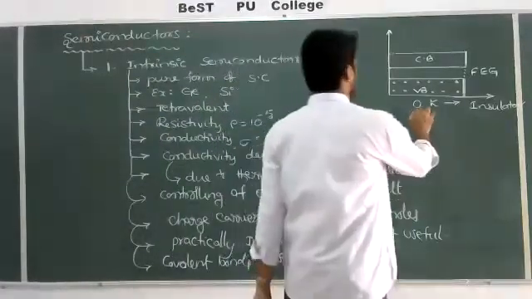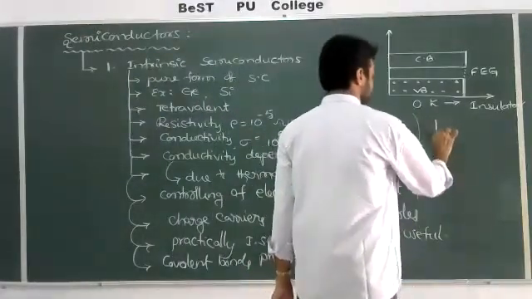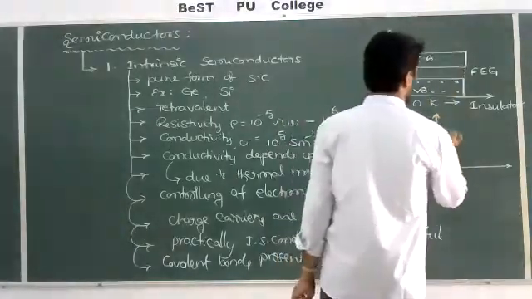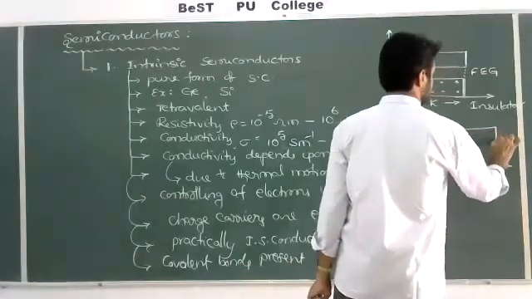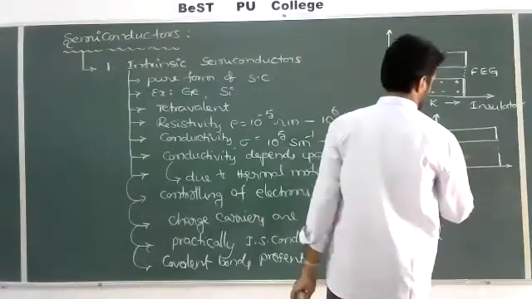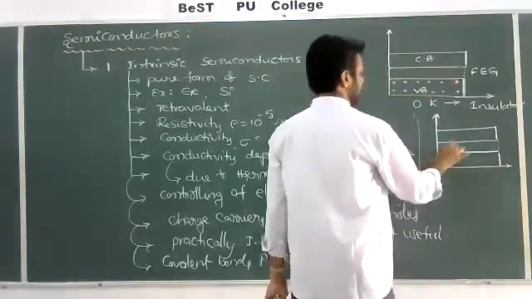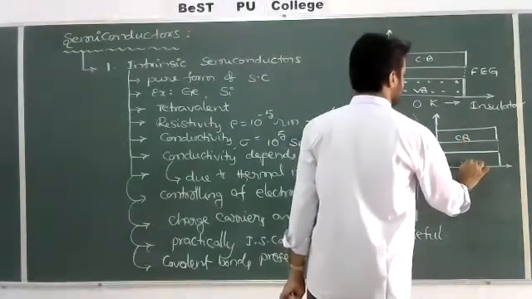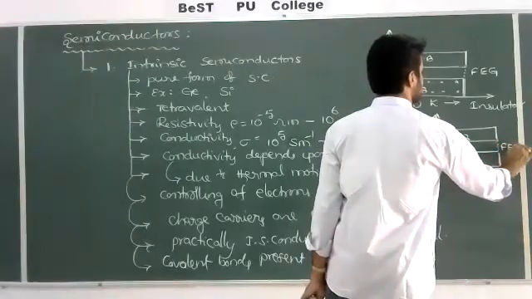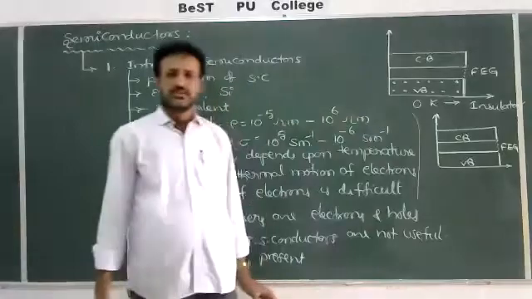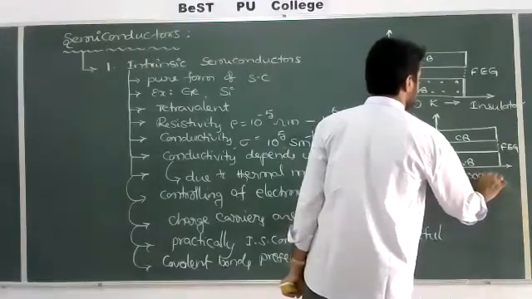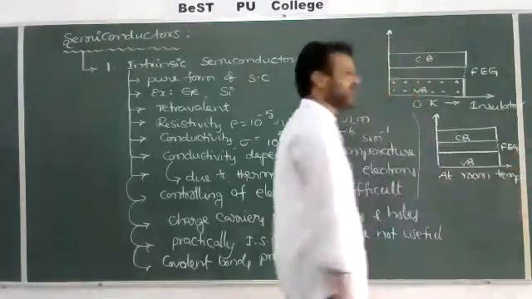And if we take a room temperature, what will happen? I'll take the same conduction band and valence band here. The upper part is the conduction band, the lower part is the valence band, and the middle is the forbidden energy gap. So at room temperature, or at a higher temperature, what will happen?